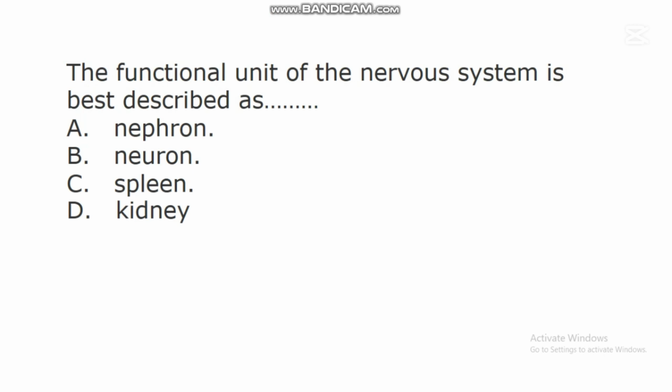The first question says, the functional unit of the nervous system is best described as dash. A. Nephron. B. Neuron. C. Spleen. D. Kidney. In this question, the correct answer is B. Neuron. Neuron is the functional unit of the nervous system. This neuron is also regarded as the nerve cell.